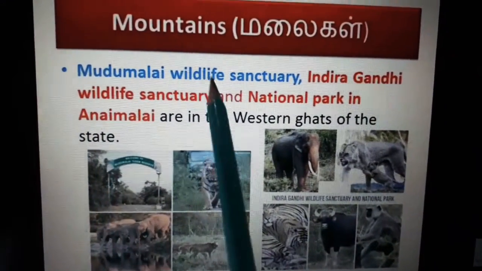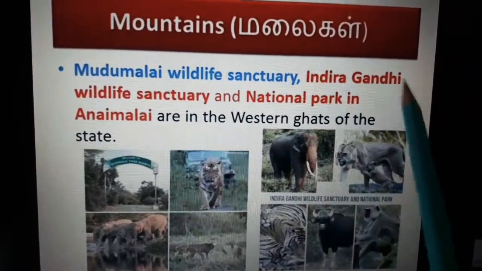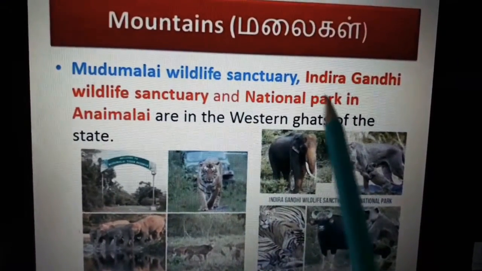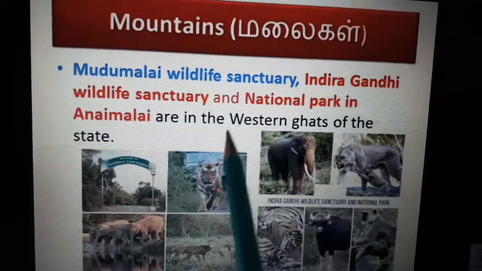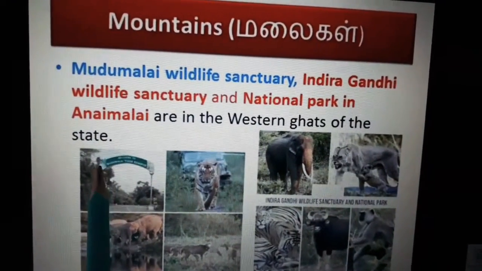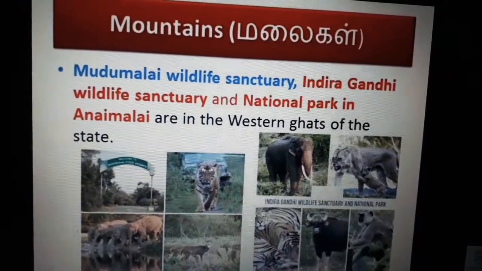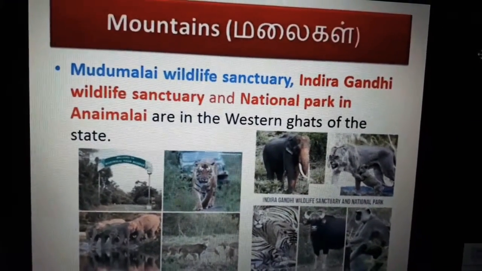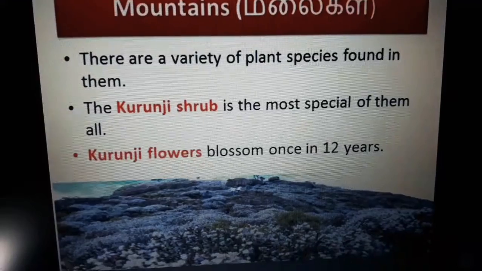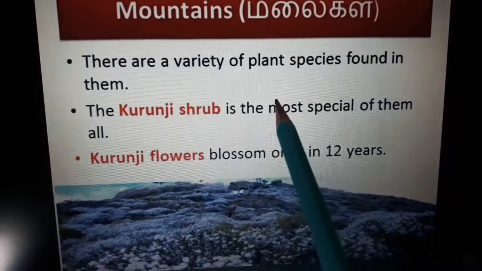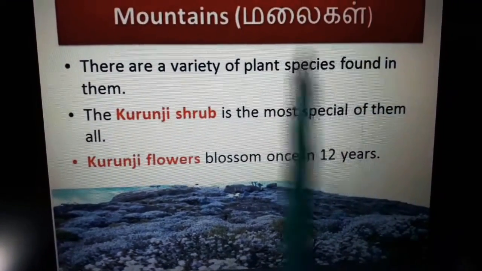Sanctuary, we know, is a place to protect animals and birds. There are a variety of plant species found in them.